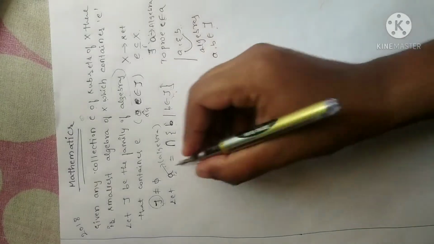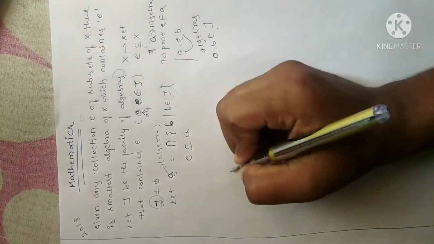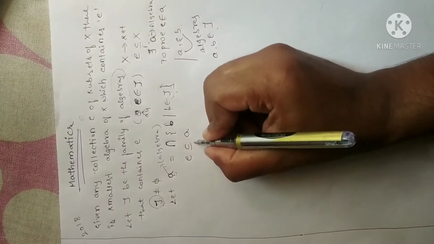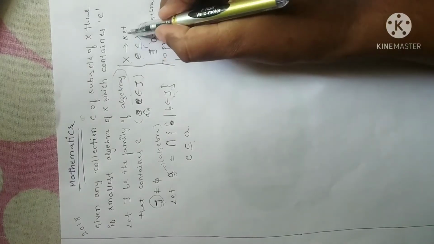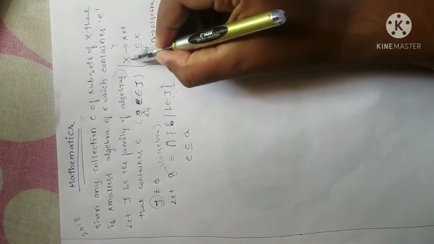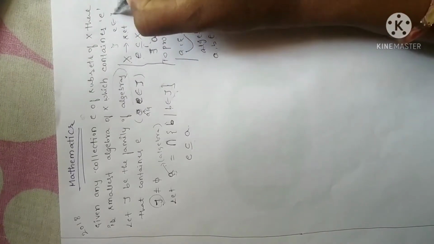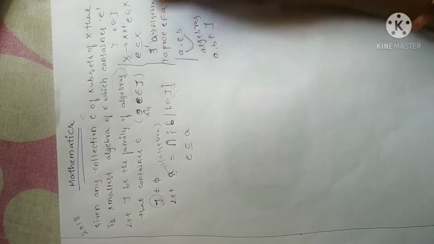Fine. Now, if this is the case, I can clearly write E is a subset of A. E is a subset of A. Why? Because what is given is X is a set. And moreover, tau is the family of algebras on X. So, E belongs to tau. Fine. And moreover, E belongs to X also, right? Why?